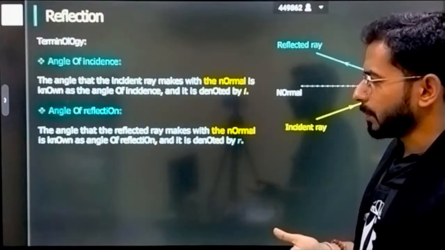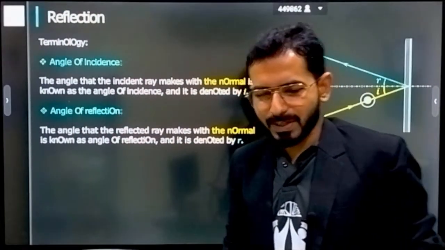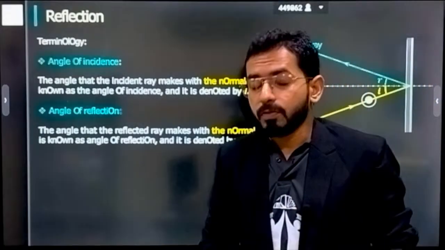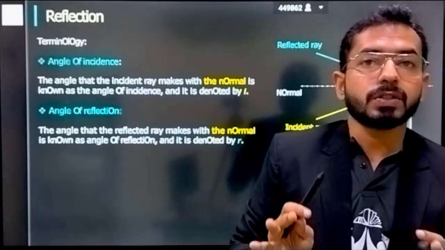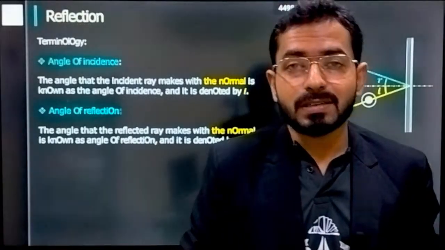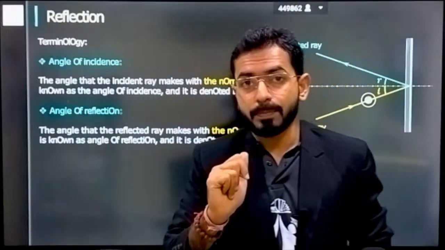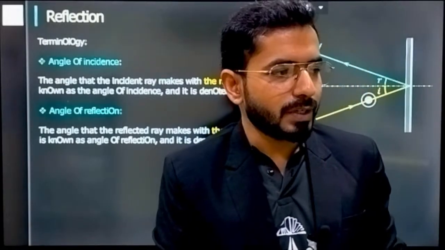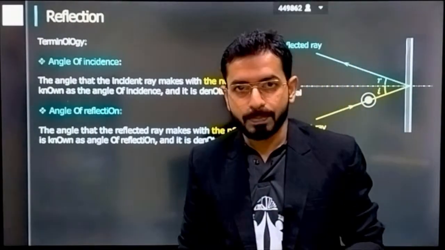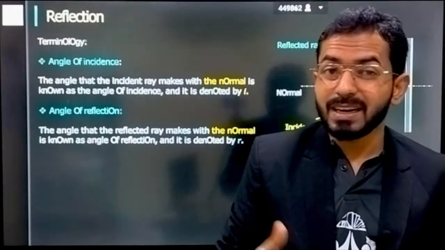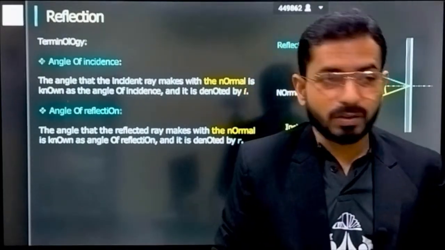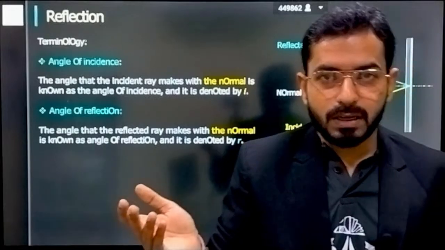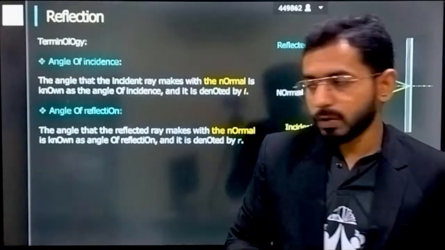Now some basic terminologies, which I hope all of you would know. Angle of incidence. What is the angle of incidence? One important thing that most students make a mistake on: the angle of incidence is always calculated from the normal. Please remember this. Don't make these silly mistakes, since you are in standard 11th, 12th, preparing for a competitive exam. I have checked a lot of students and they are making this basic mistake. They calculate the angles from somewhere else, but angles are always calculated from the normal only.